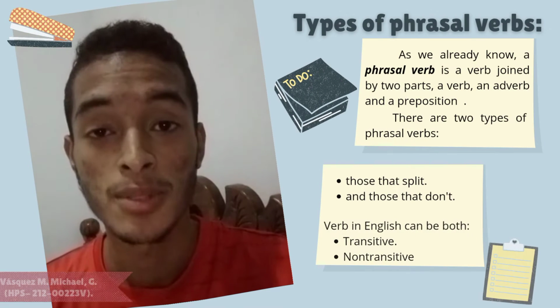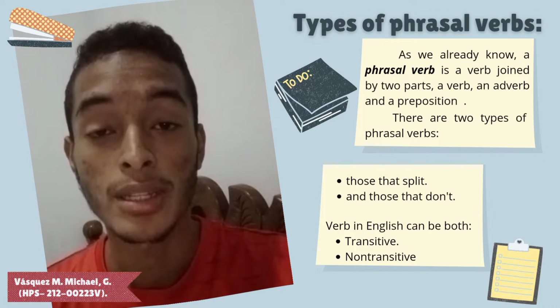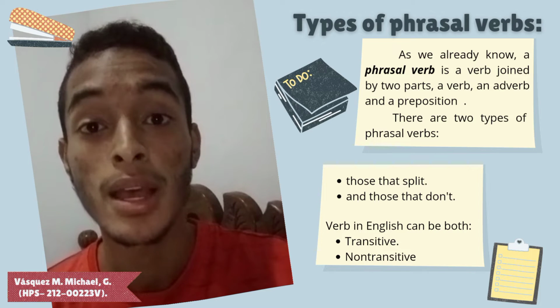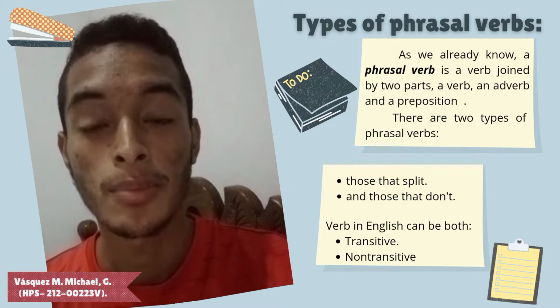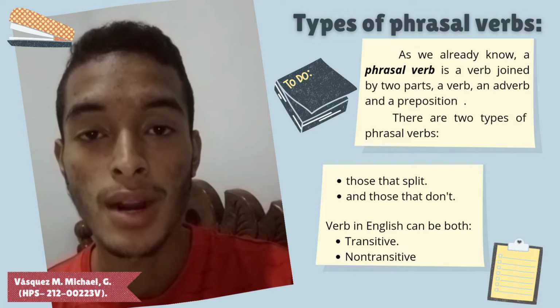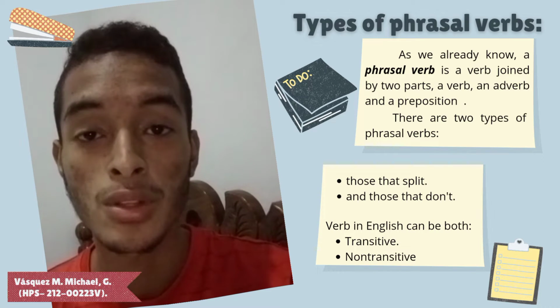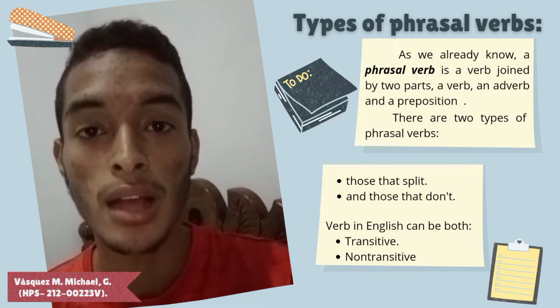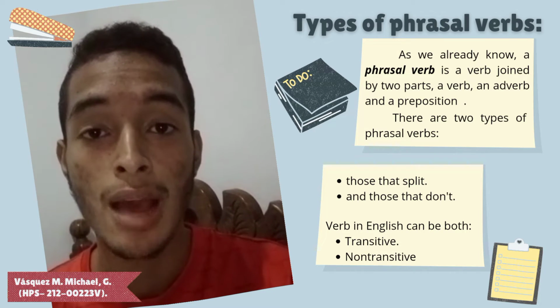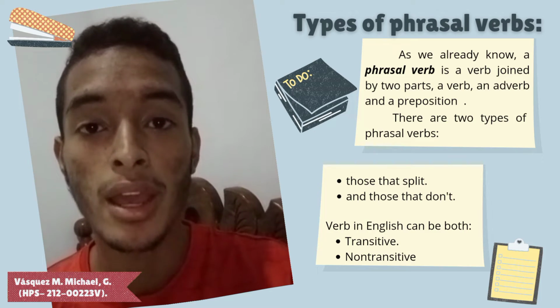The phrasal verb is a verb joined by two parts, a verb and an adverb or a preposition. There are two types of phrasal verbs, those that split and those that don't. A verb in English can be both transitive and intransitive.